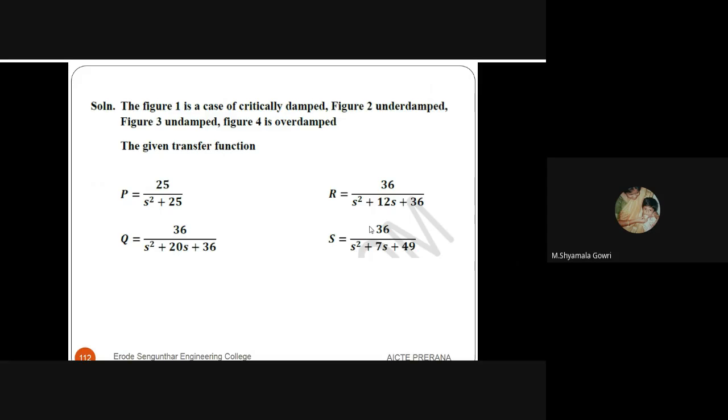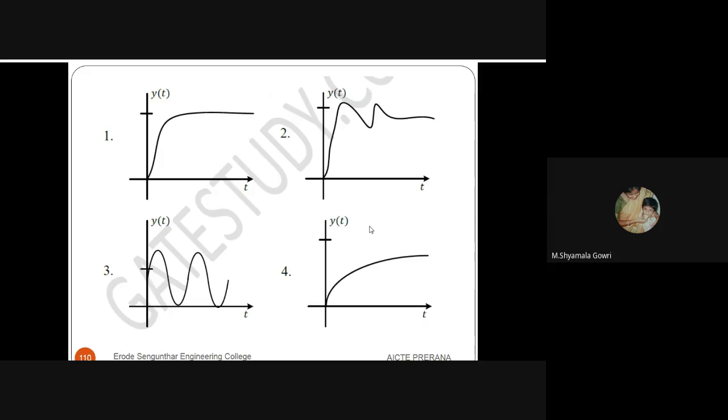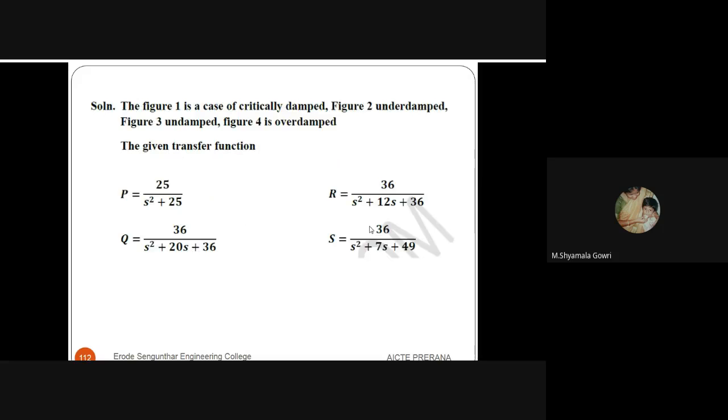See that the given transfer functions are compared with the general form of the transfer function. For the first case, P equal to 25 divided by s squared plus 25. For the first case, the epsilon value is equal to 0, so that means P is an undamped system. So this third diagram is matching for the undamped system. So P is 3.